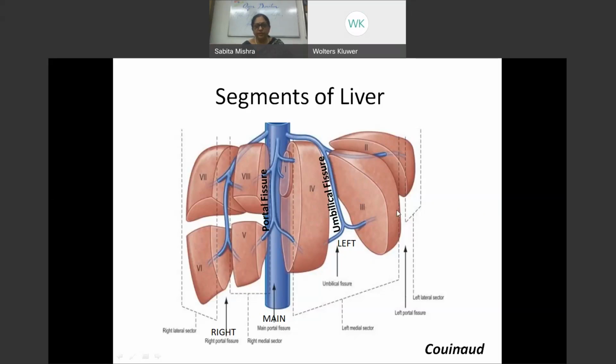And this fissure between the 2 and 3 segment is called the left portal fissure, in which we have a vein, which is the left umbilical vein. A branch, the posterior branch of the left umbilical vein coming here and an anterior branch coming into this.